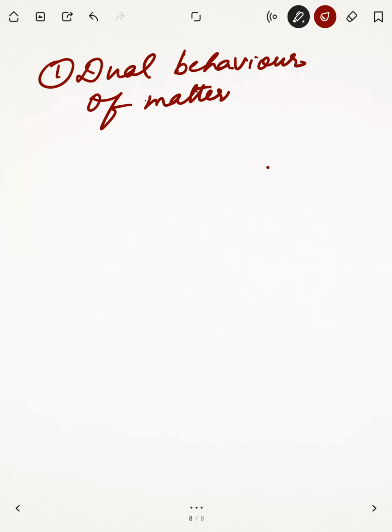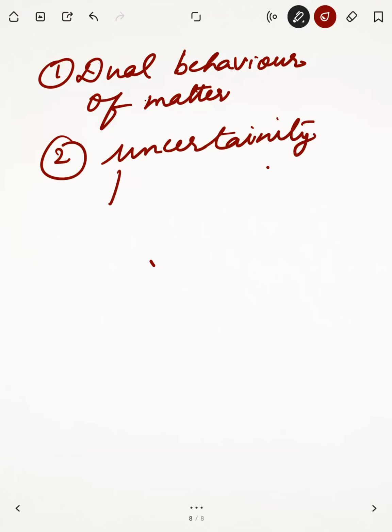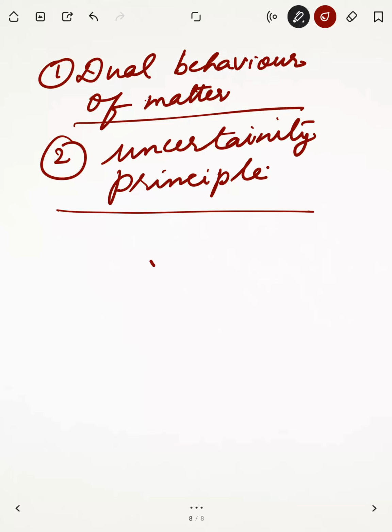For us here it is electron. Number 2, uncertainty principle. Bohr didn't consider these two things.